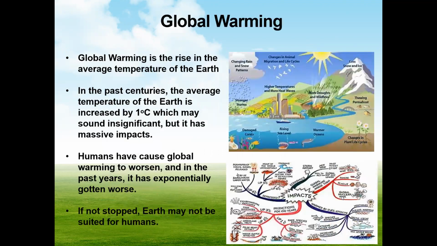Global warming is the rise in the average temperature of the Earth. In the past centuries, the average temperature of the Earth has increased by 1 degree Celsius, which may sound insignificant and small, but it has massive impacts. Humans have caused global warming to worsen, and in the past year, it has exponentially gotten worse. If not stopped, Earth may not be suited for humans.